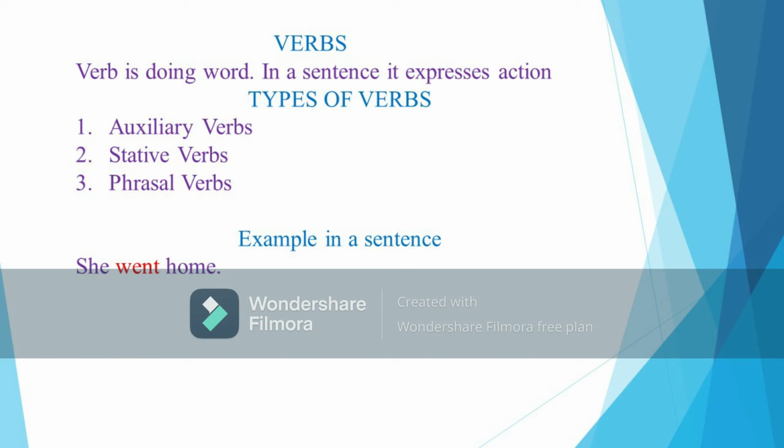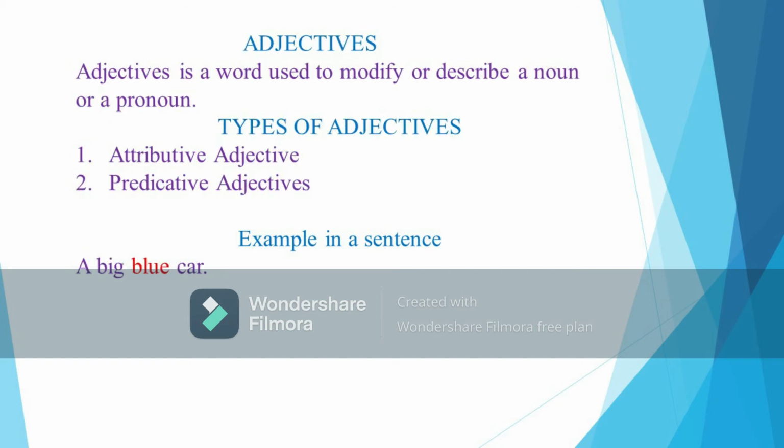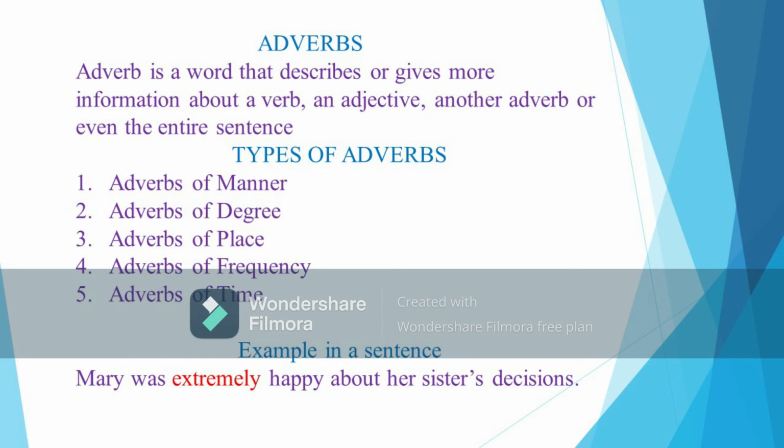Wonderful, Karen. Yashmin, what are adjectives? Adjectives are words that describe a noun or a pronoun. Mention the types of adjectives that we have. Attributive, predicative. Use one type of adjective in a sentence. There are 8 big blue balls. Very good, Yashmin.